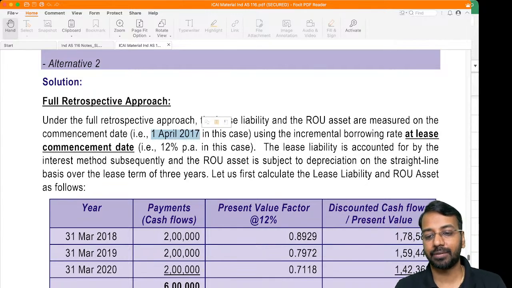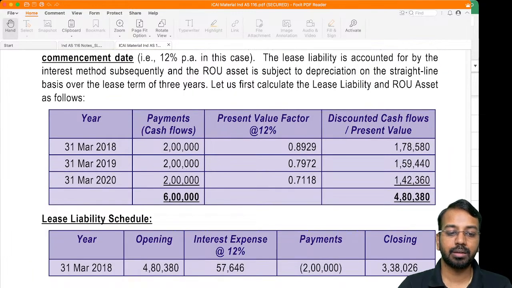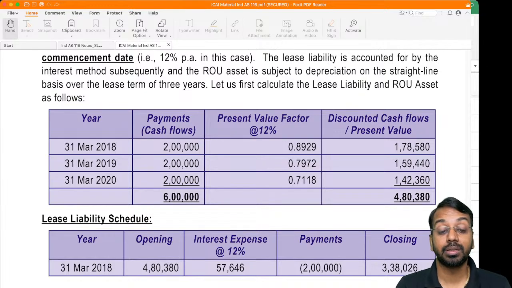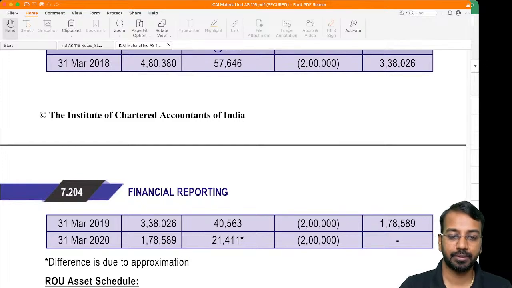And as on 1st of April 17, I will do the calculation that, okay, 2 lakhs is the lease payment. Present value factor 12%. Present value of lease liability 4 lakh 80. Then you will prepare the schedule: opening balance, interest expense, payment, closing balance. Please ensure you follow this format. There will be no confusion at all. Okay. So by doing that, 3,38,000 becomes the closing balance as on 31st of March of 18, and on 31st of March of 19, it becomes 1,78,589. Okay. This is the schedule.